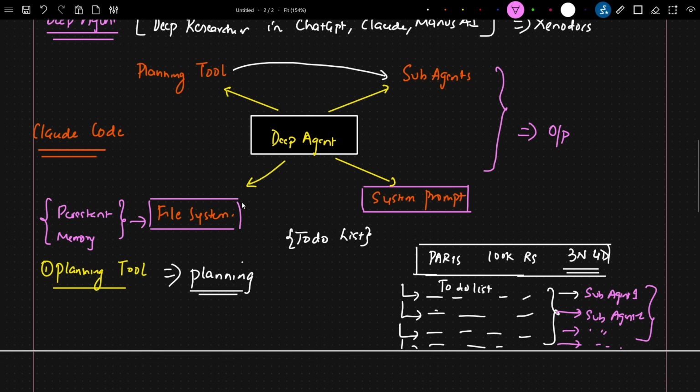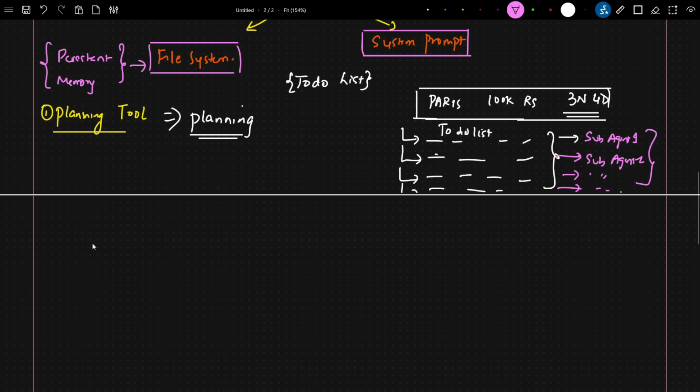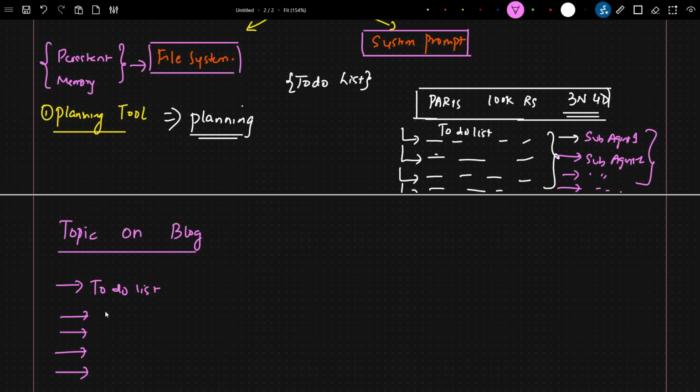Now, one specific example that I'll give you. Let's say I will give you a blog topic. You do the research and tell me how this blog needs to be generated in the form of output. So, what my deep research agent will do is, first of all, make a to-do list, right? In this to-do list, it knows what tasks there will be. Let's say the first task is research of the blog.